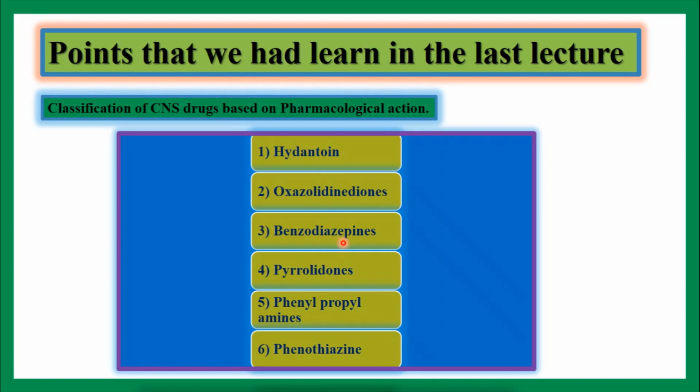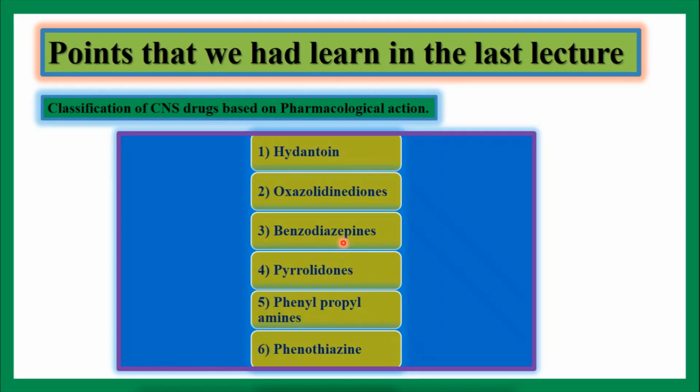Under this class, we have taken the example of alprazolam. It is used as an anti-anxiety agent, and also as a sleep inducer. The side effects of alprazolam are drowsiness and lethargy.